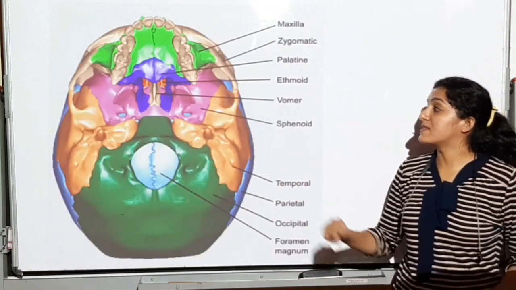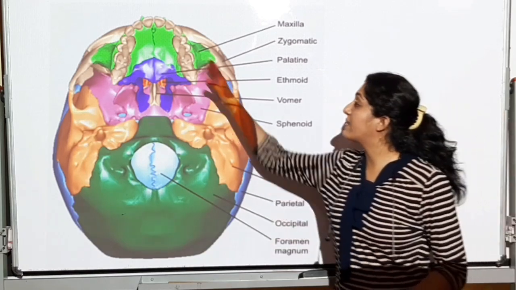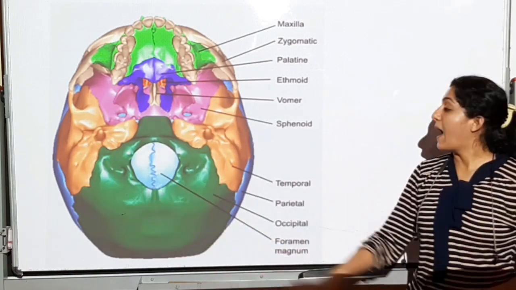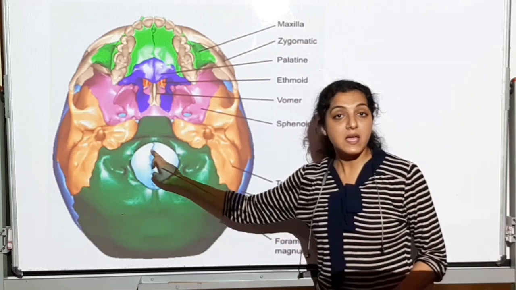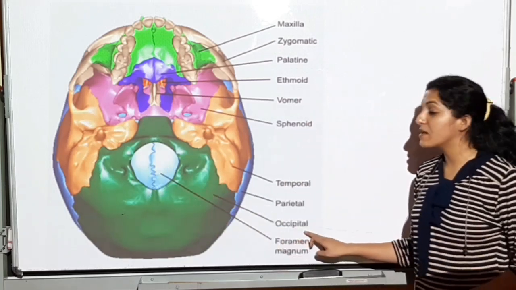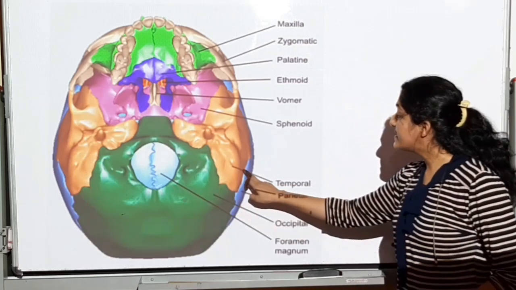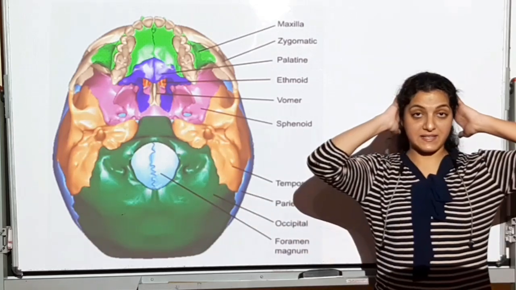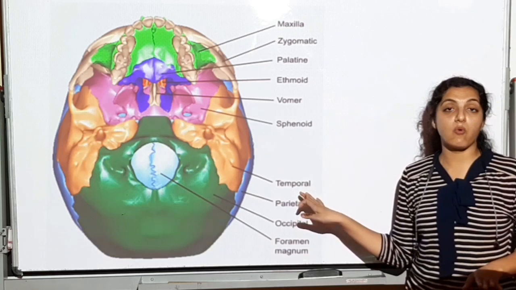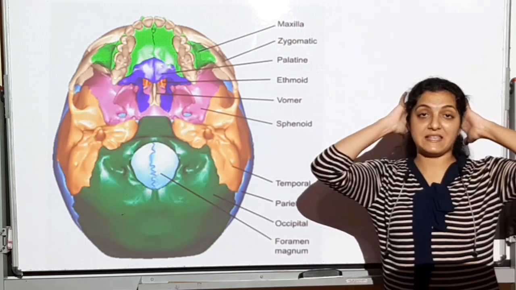So see this. This is what you are going to get at the base. Now this is the foramen magnum, so you know this is the occipital bone, this is the foramen magnum. By the sides will be the temporal bone, that is the temples.